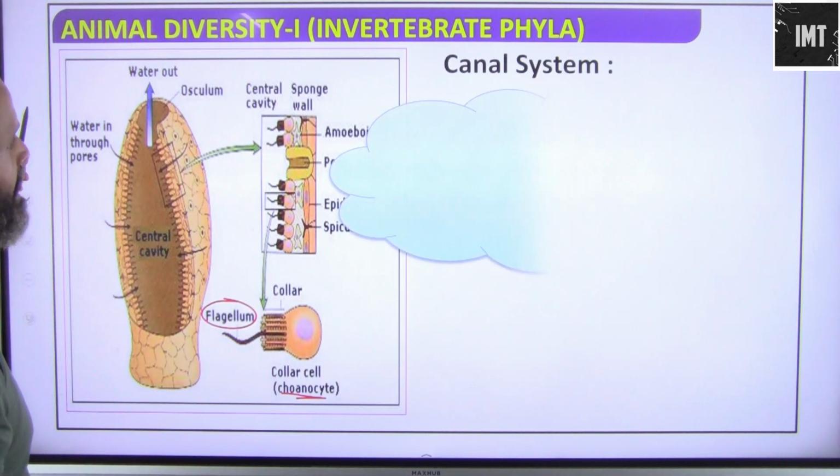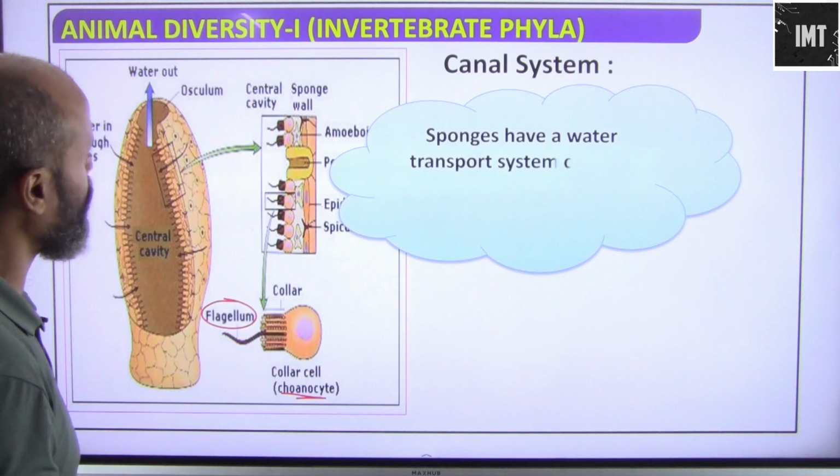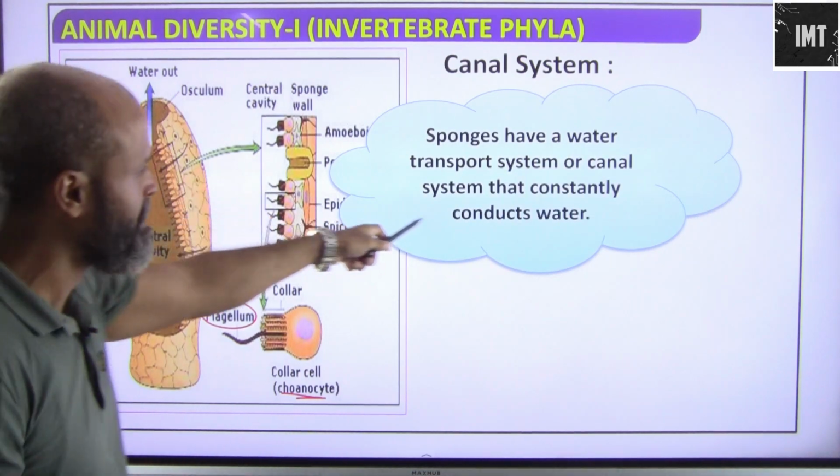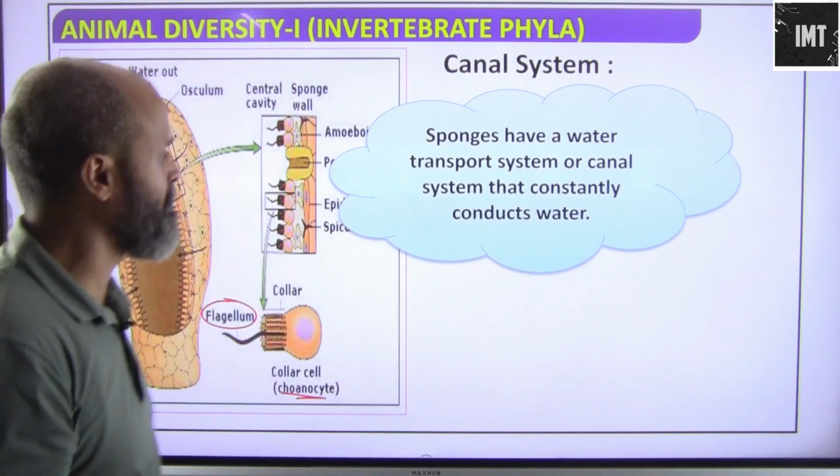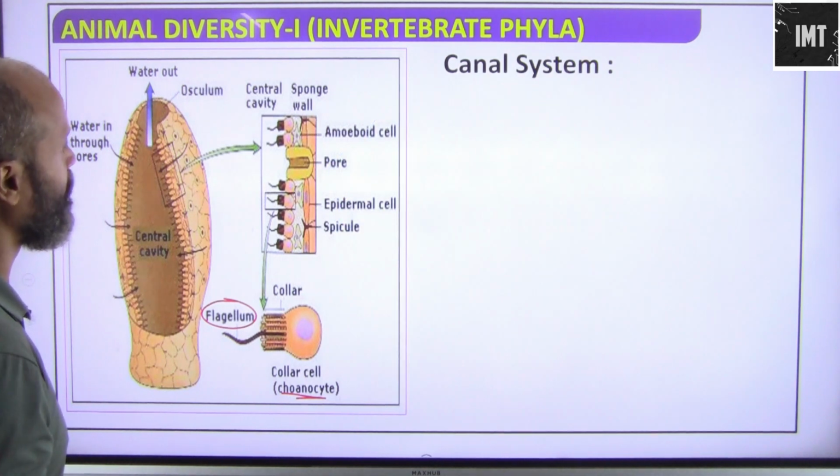Okay, so we have the canal system. Sponges have a water transport system, or canal system, that is constantly conducting water.